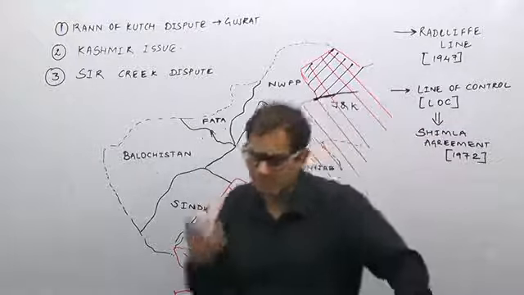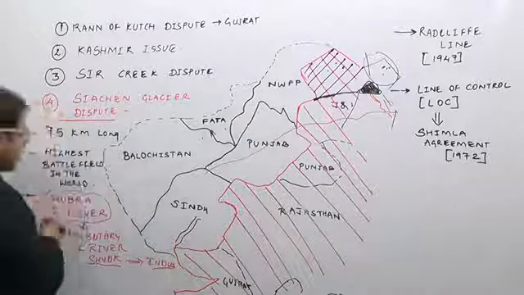So this is the boundary with Pakistan. Again, the Rann of Kutch dispute was in Gujarat. It has been resolved. The Kashmir issue is unresolved. The Sir Creek issue is about to be resolved. It is on good lines. And the Siachen glacier dispute is here.